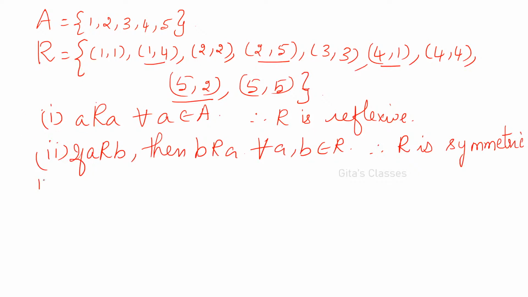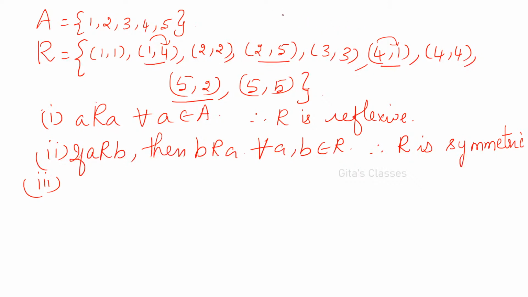Okay. And third one, if 1 is related to 1 and 1 is related to 4. See, you have 1 comma 1 and 1 comma 4. And transitive means you must have 1 comma 4. Yes, 1 comma 4 is already there. Okay. And yes, 1 comma 4 if you consider, and 4 comma 1 if you consider, 1 comma 4 and 4 comma 1, 1 comma 1 should be there.